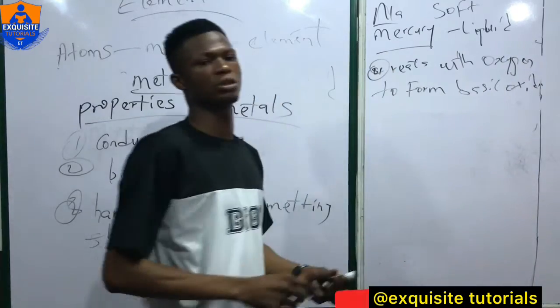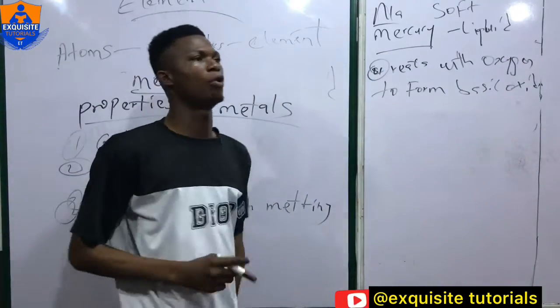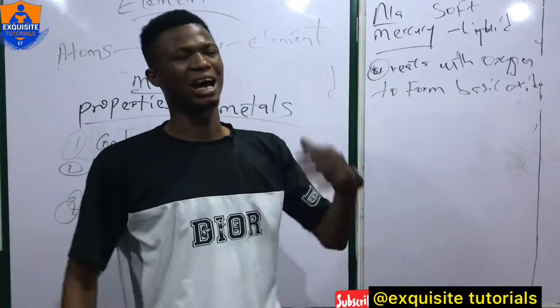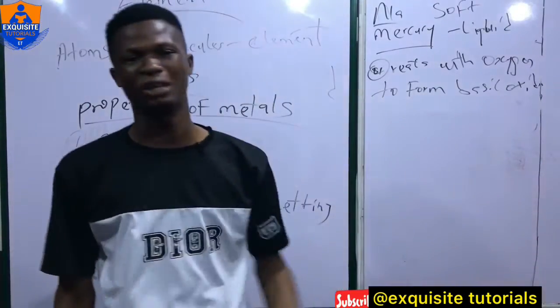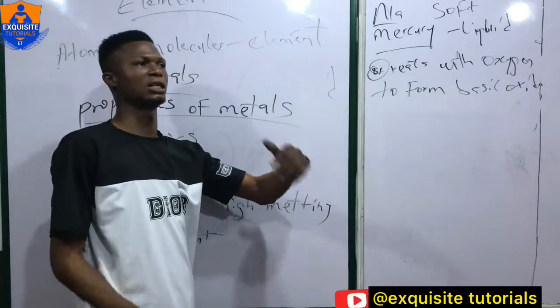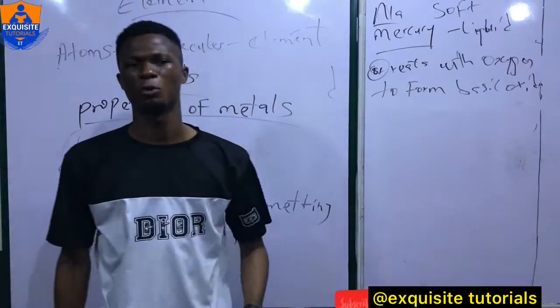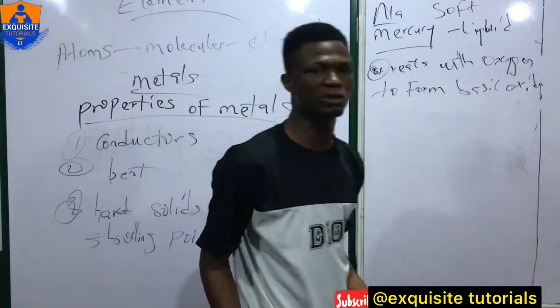Now, what are basic oxides? Those are oxides of metals that have the characteristics of a base, which makes you understand that they will turn red litmus paper to blue, all characteristics of a base.